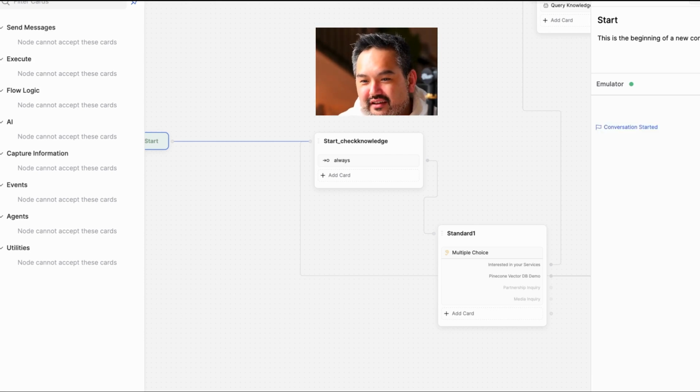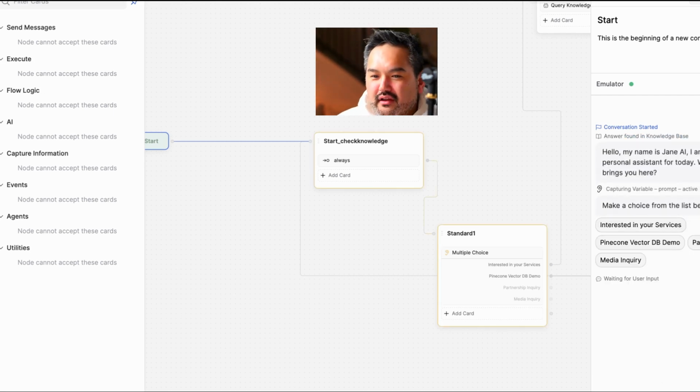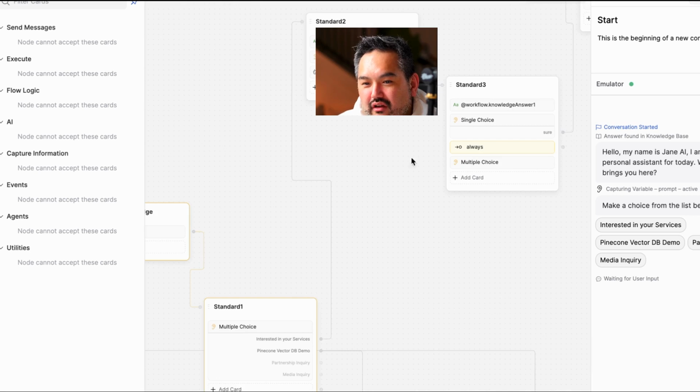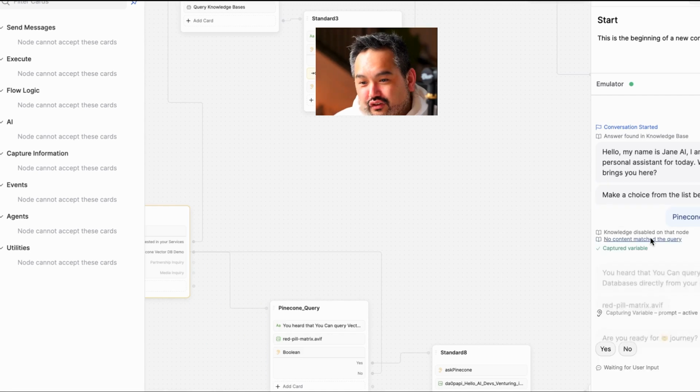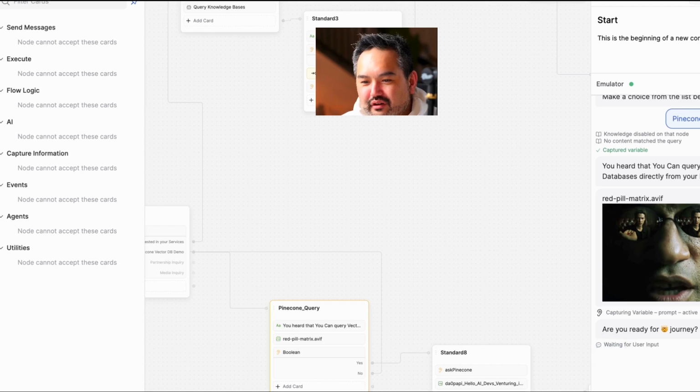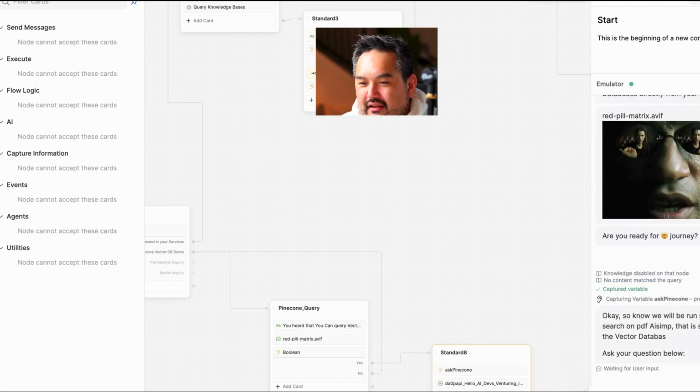So let's check this out. Hey, and it says, hey. So in here, I put interested in your service as part of like a regular knowledge base. This way you could actually check your current knowledge base that Botpress has, which is not bad at all. So this is a Vectara demo, and like you heard, you can query a vector database directly from your Botpress. If you're going to take the red pill or the blue pill, yeah, we're going for the red pill. Let's go for the journey and ask your question. As we can see, we can run a semantic search on a PDF that I uploaded that is stored in the vector database. I ask my questions below.